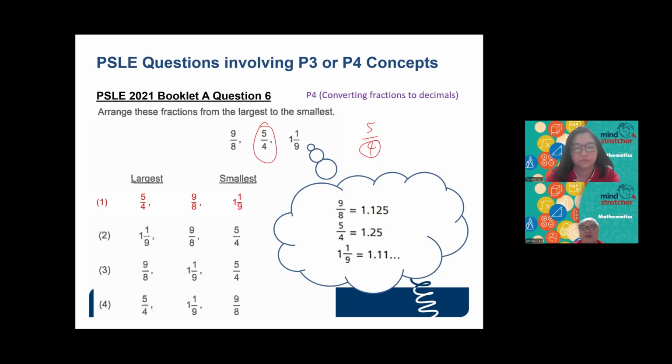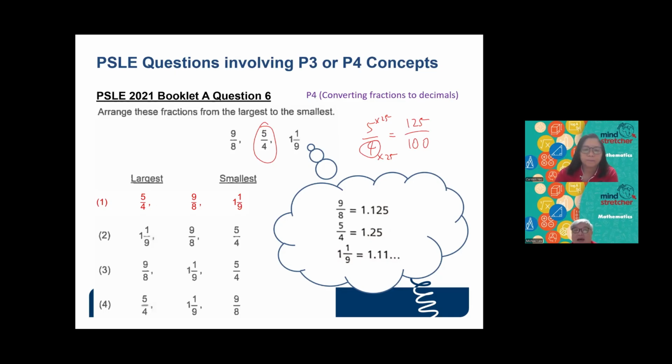For this case, I'm trying to convert this to become 100. And in order to become 100, we know that we have to multiply by 25. So 5 times 25 will be 125.